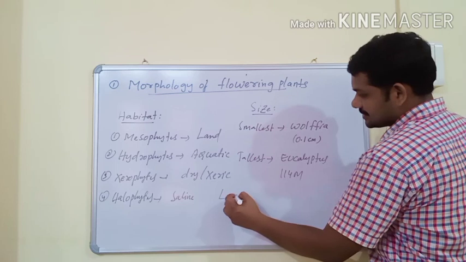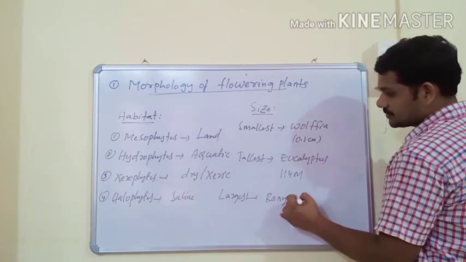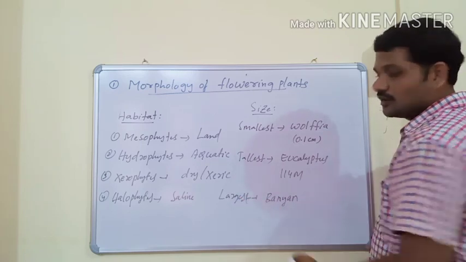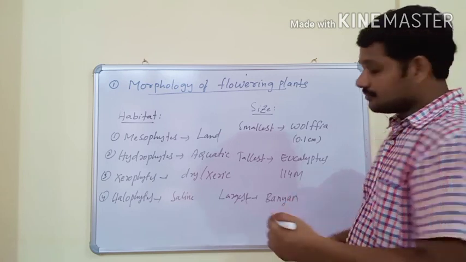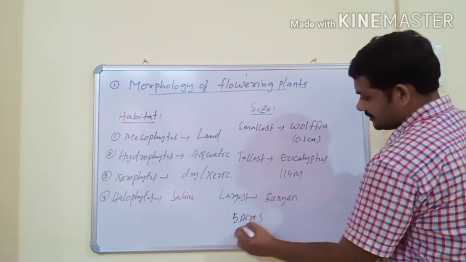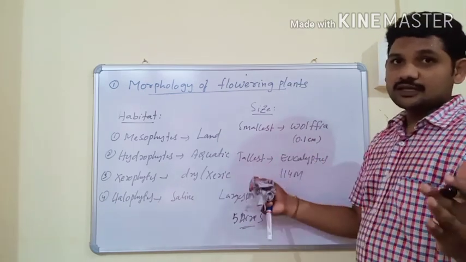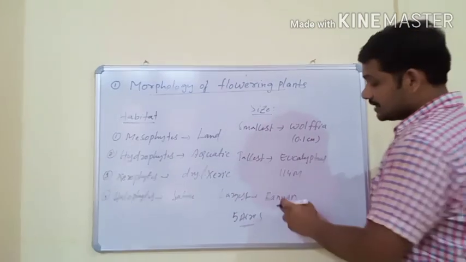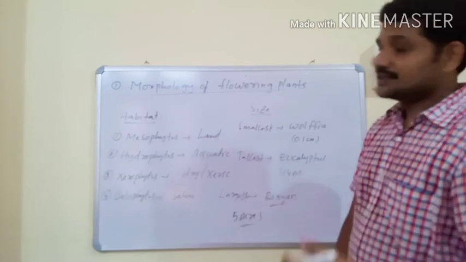And the largest is the banyan tree, because one banyan tree can occupy an area of 5 acres of land. Only one tree has a huge trunk and large canopy, and it can occupy an area of 5 acres. That's why it is known as the largest angiosperm.